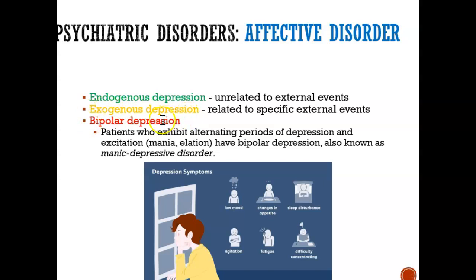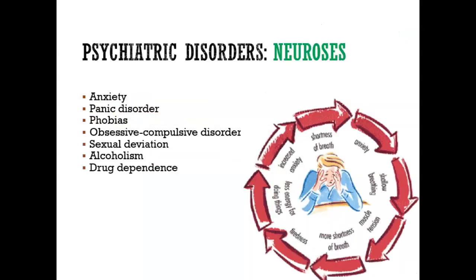Bipolar depression is also known as manic depressive disorder. So this is when someone, and I have a picture of it later on, is extremely happy and then extremely sad. So they have two ends of the spectrum. But typically people who are depressed have these types of symptoms. So they have low mood, they may not want to eat, their sleep is disturbed, right? They feel very tired, they can't concentrate. These are all symptoms of depression.